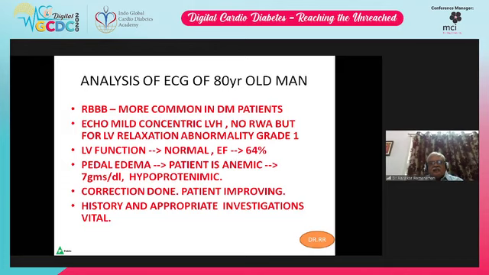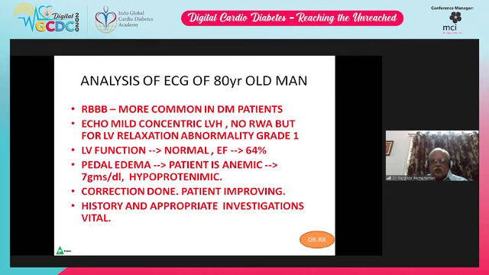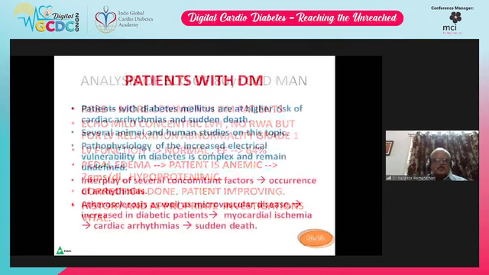Hypoproteinemic, correction done. Patient improving. History and appropriate investigations are vital. We should not immediately jump to conclude this is a patient of coronary heart disease. Always we must investigate properly and rule out any other associated medical conditions. This patient being anemic at 7 grams, it shows all these changes.